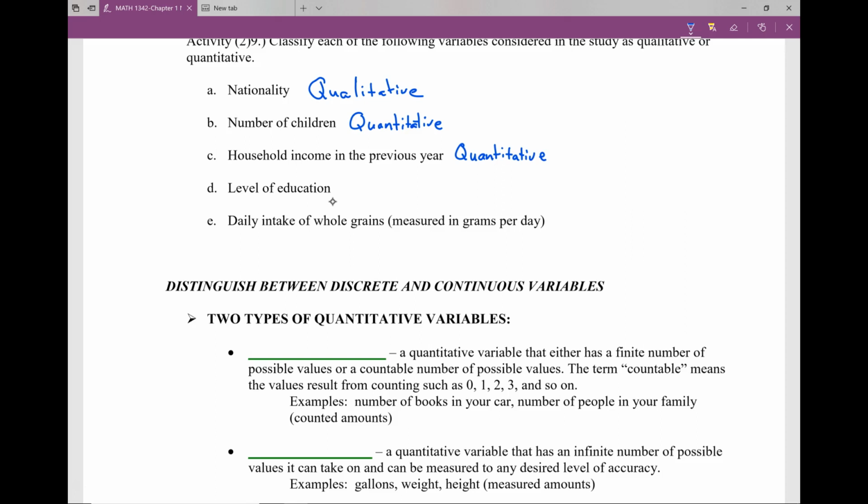You don't know. But still, even there, we don't usually average them. So this is going to be a qualitative variable. Daily intake of whole grains, measured in grams per day. Well, we're doing some type of measuring, therefore it's quantitative.